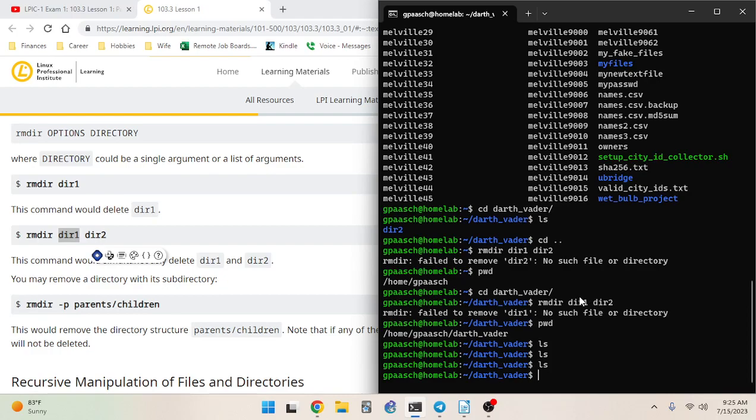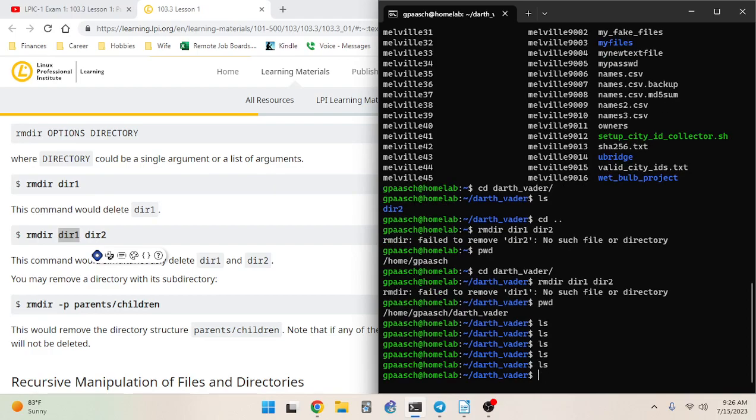So even though the invalid argument, dir1, which does not exist relative to our present working directory, caused an error message, a failure, the argument that was valid, dir2, because it does exist relative to our working directory, actually executed, even though we got a failure message.